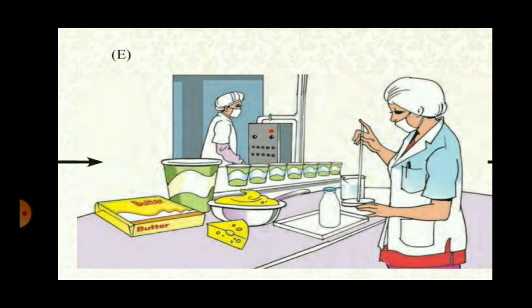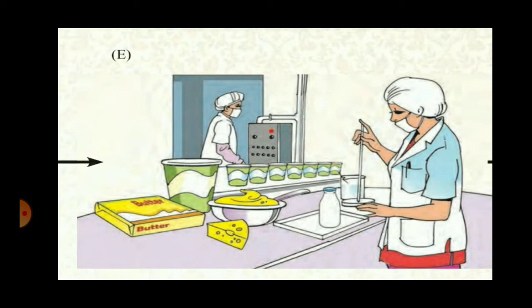Now students, you can answer this. I think most of you must have eaten shrikhand, butter, cheese, paneer, buttermilk, curd, ice creams, not to forget chocolates, of course you must be loving. So these are all the products which are made by processing the milk. So these are the milk products.